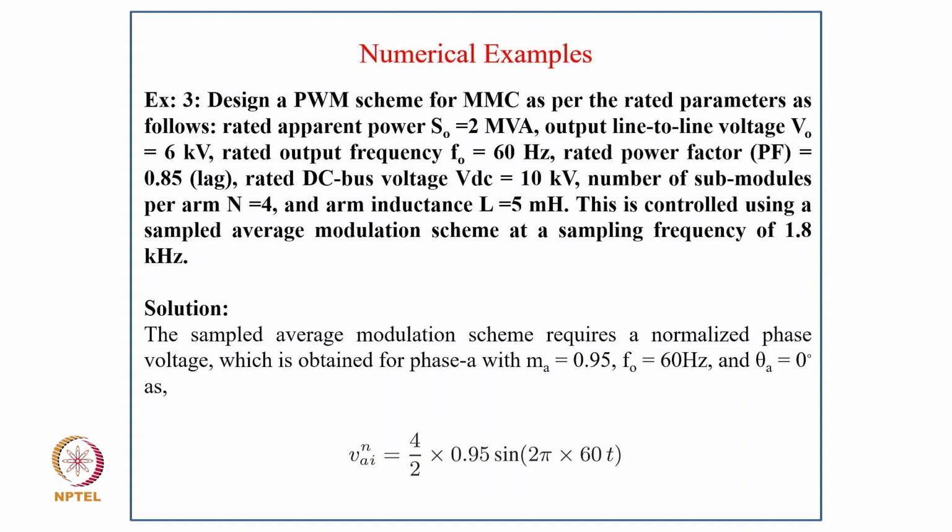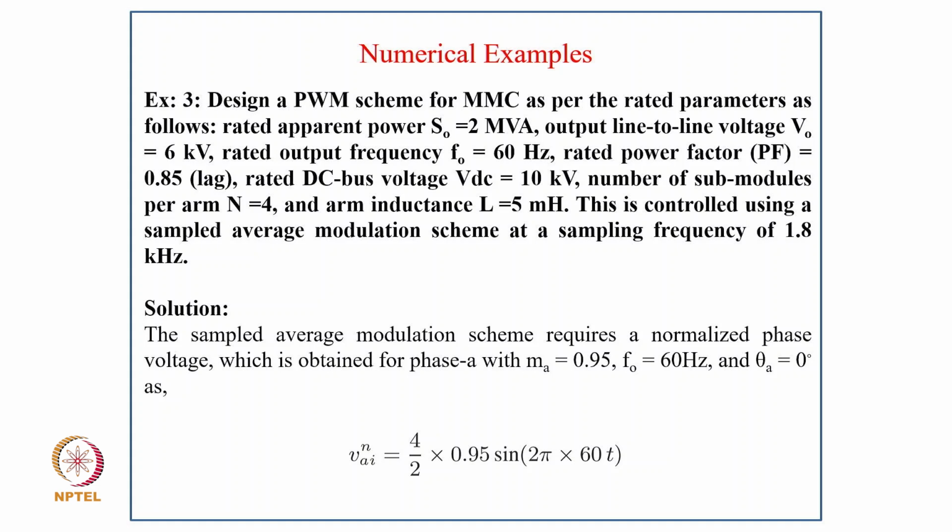So coming to example 3: design a modulation scheme of MMC as per the rated parameters as follows. The rated apparent power S0 equal to 2 MVA, output line-to-line voltage V0 6 kV, rated output frequency f0 equal to 60 Hz, rated power factor 0.85 lag, and rated DC bus voltage is 10 kV. Number of modules per arm 4, and the arm inductance 5 millihenry. This is controlled using a sample average modulation at a sampling frequency of 1.8 kHz.